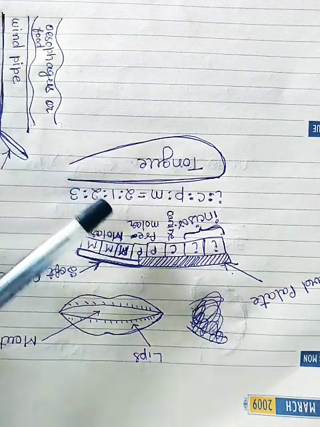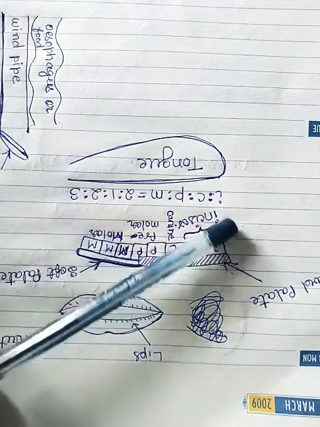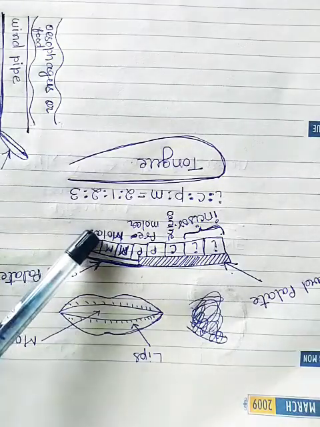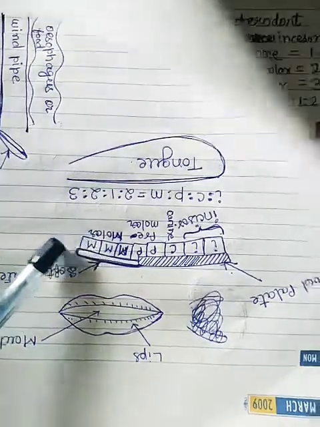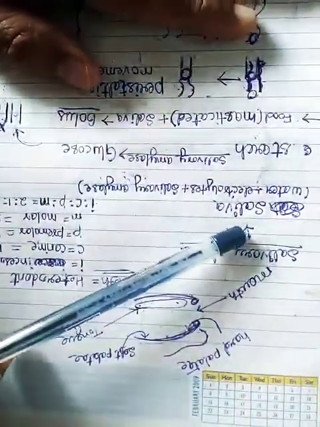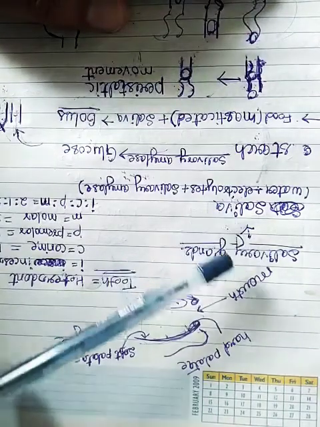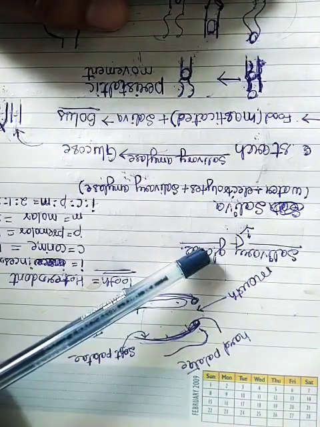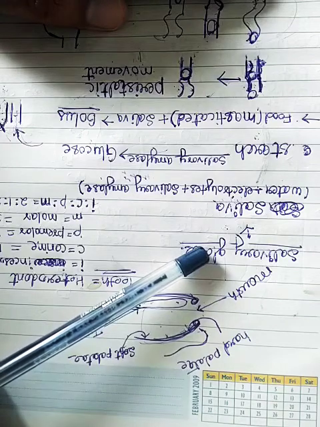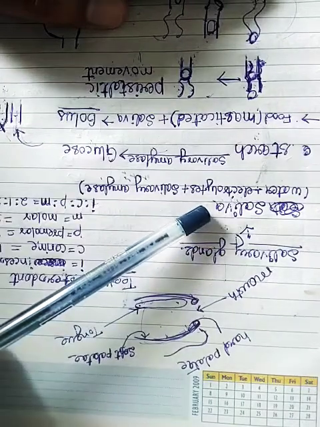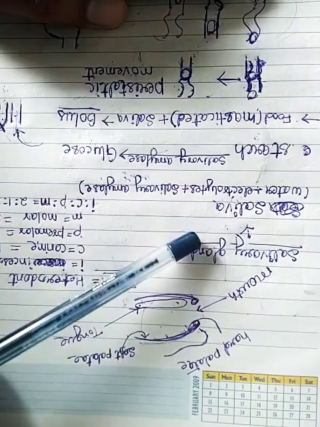Now, one of the most important things inside the mouth is the salivary glands. So we will go with the salivary glands. Here you are able to see saliva. We get saliva from the salivary glands. We have 3 pairs of salivary glands in our mouth, which means a total of 6 salivary glands. Salivary glands give saliva to the oral or buccal cavity with the help of the salivary duct.